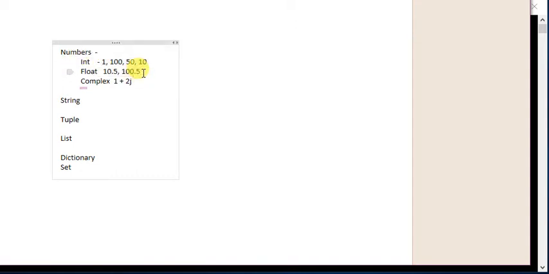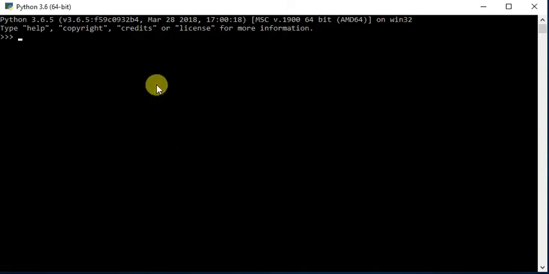Okay. So in Python, an integer has no limit. In other languages like Java or C, there will be a limit for an integer, a range of the integer. But in Python, there is no range. It is just dependent on your computer memory, right? So let's see an example, right?